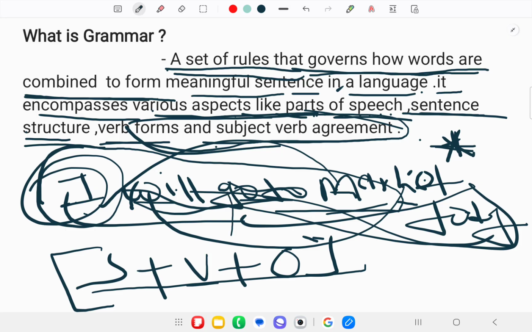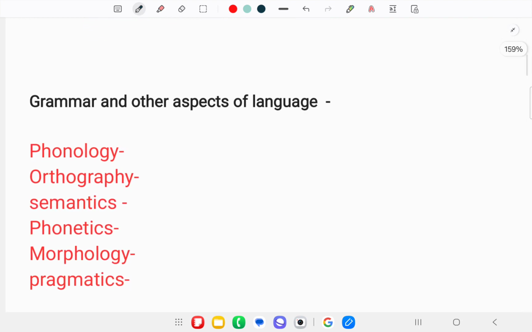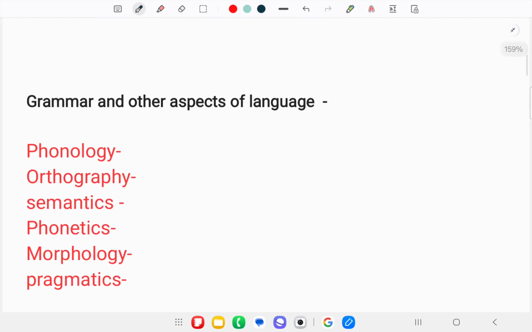Next, we talk about grammar and other aspects of language. Dear friends, there are some aspects of language in grammar. Aspects of language means the parts of the sentence that take part in the language or in the making of a sentence.